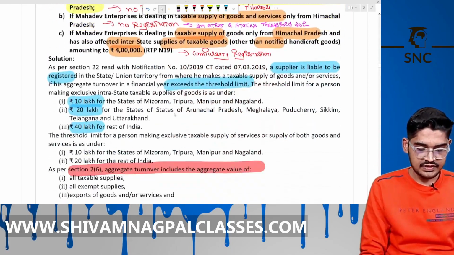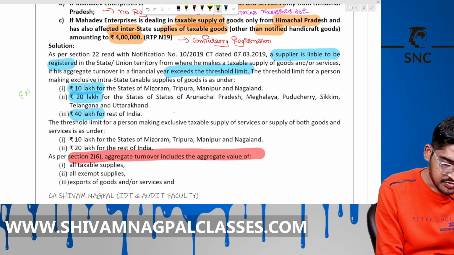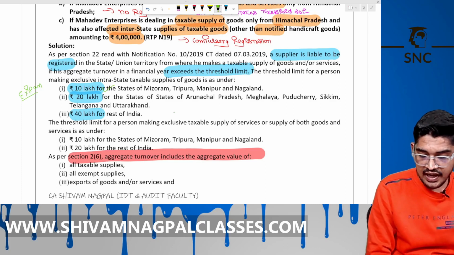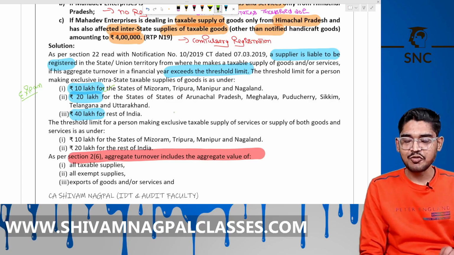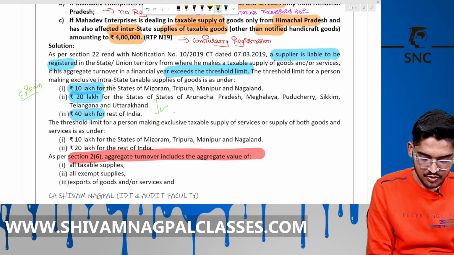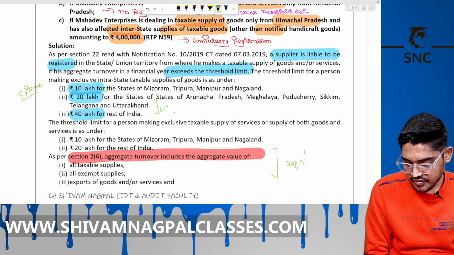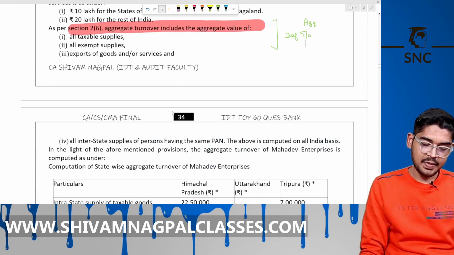See here, in the answer, first explain the law. The limit is 10 lakh for the special category states, 20 lakh for the remaining services, and 40 lakh for goods. Explain this. Now the definition of turnover. Now the answer of part 1.